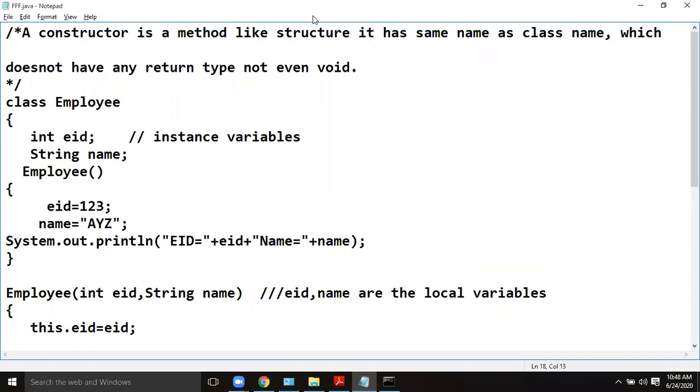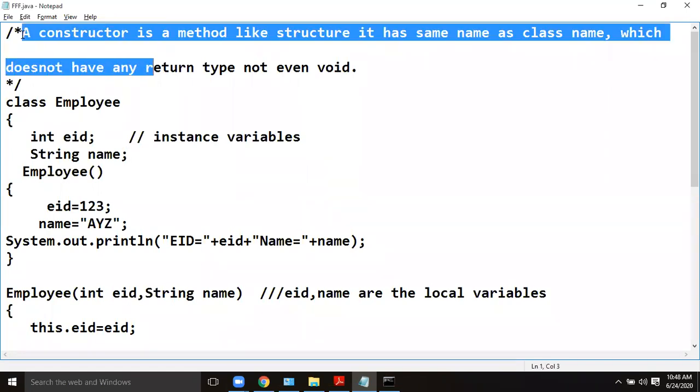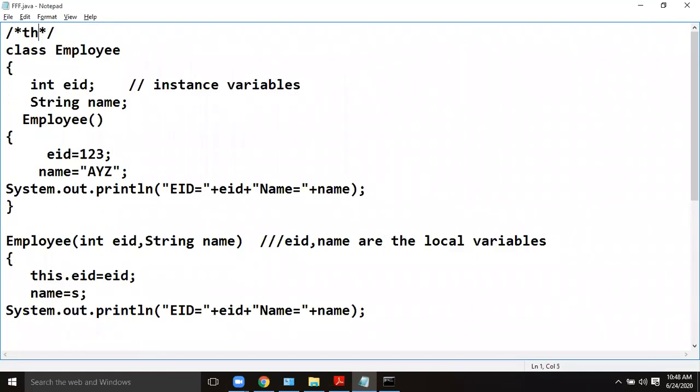This keyword is used to represent or refer to the current object. In general, this keyword always holds the current object.